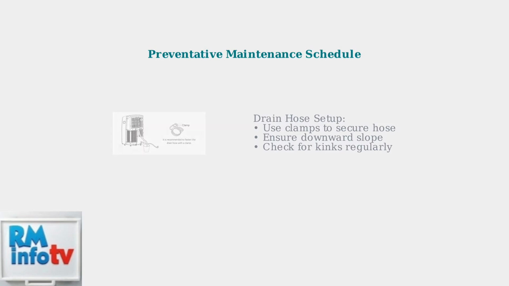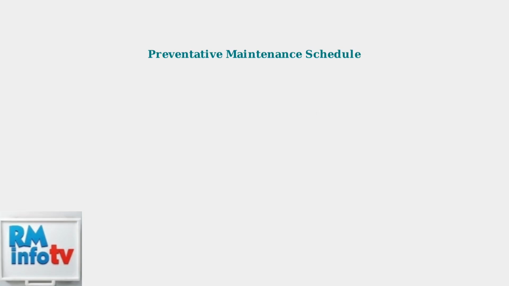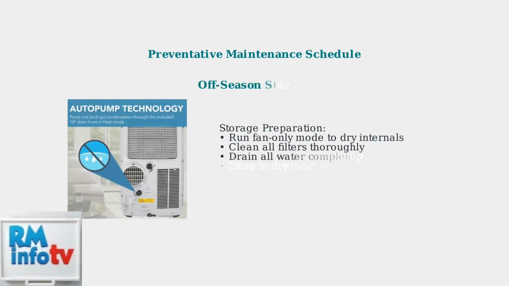Proper off-season storage is crucial for maintaining your unit's longevity and preventing drainage issues next season. Before storage, run the unit in fan-only mode to dry internal components. Clean filters, drain all water, and store in a dry location to prevent mold and component damage. Following this maintenance schedule will prevent most drainage issues and extend your LG portable air conditioner's lifespan significantly.